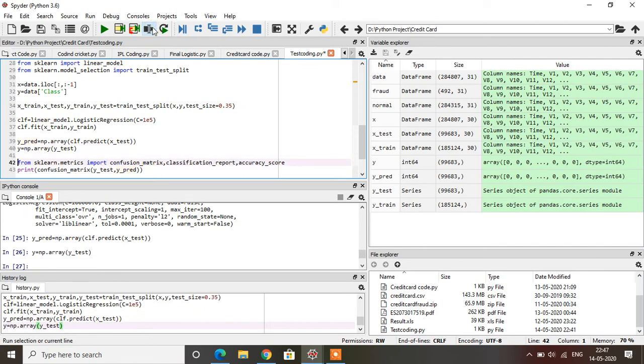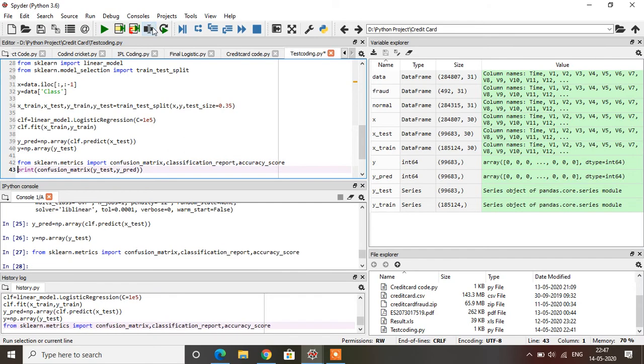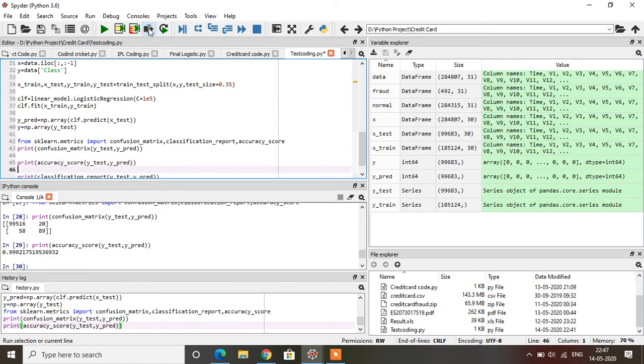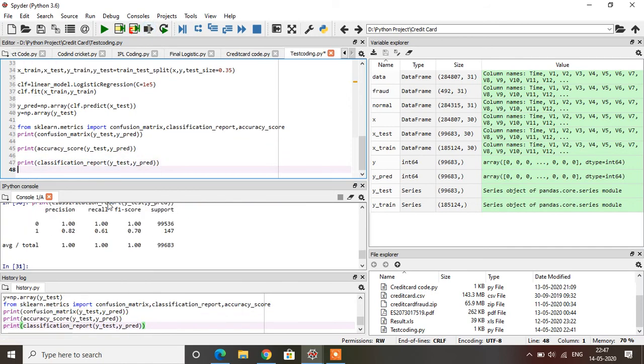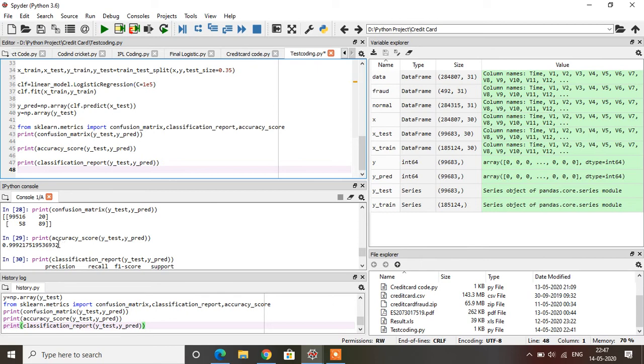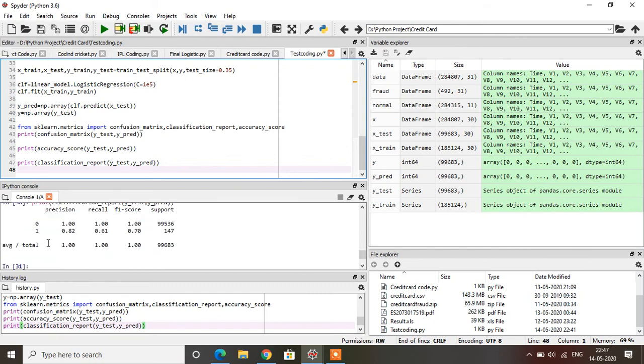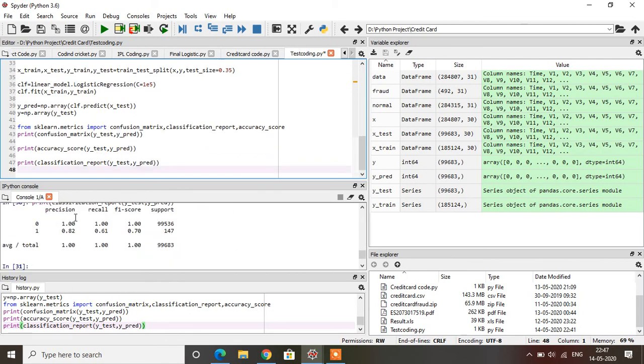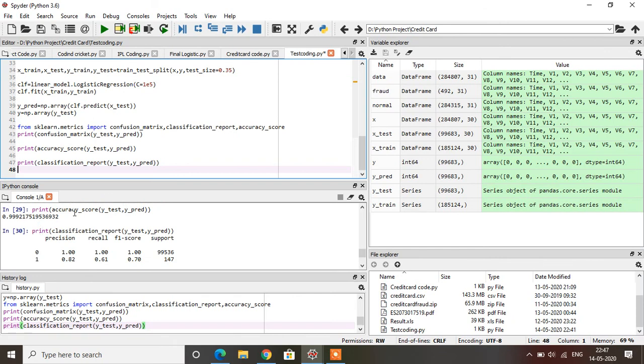Again I am importing the confusion matrix, classification report and accuracy score. After that I print my confusion matrix, the accuracy and the classification report. If you see the overall result, the accuracy of the system is 99.992 percent. The confusion matrix is 99516, 20, 58 and 89. This is the overall report of this project. This project explains how to find fraud in a credit card system using logistic regression and predict the accuracy. According to this dataset, our accuracy is 99.9 percent.